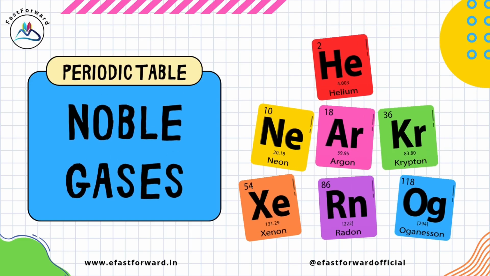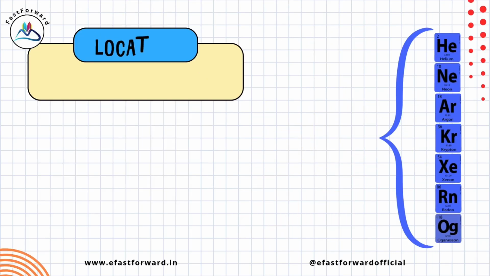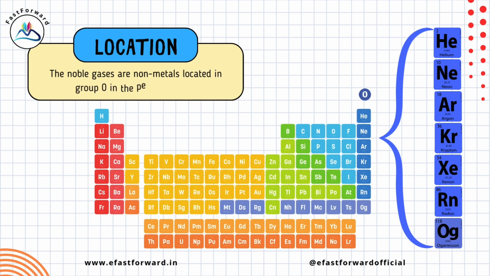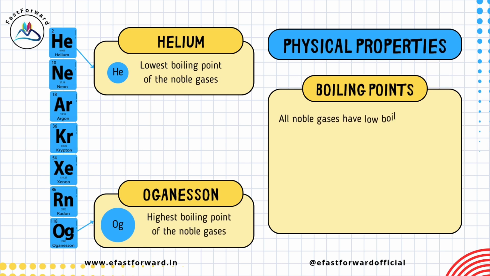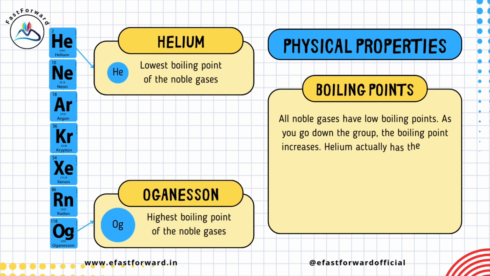Noble gases in the periodic table. The noble gases are non-metals located in group 0 in the periodic table. Physical properties. All noble gases have low boiling points. As you go down the group, the boiling point increases. Helium actually has the lowest boiling point of any element.